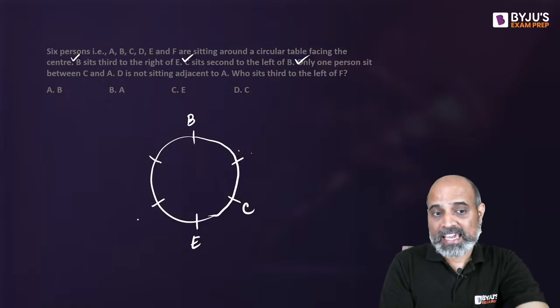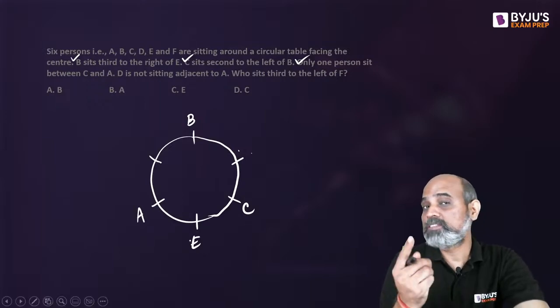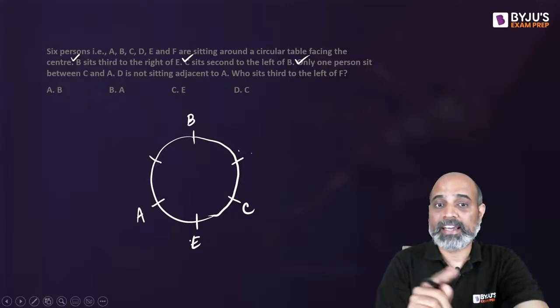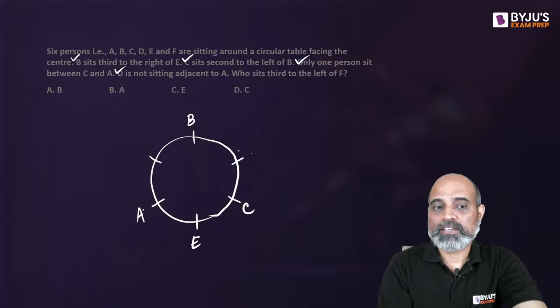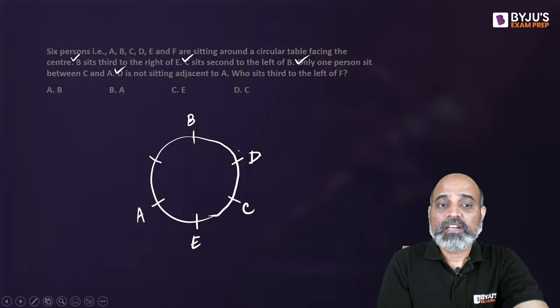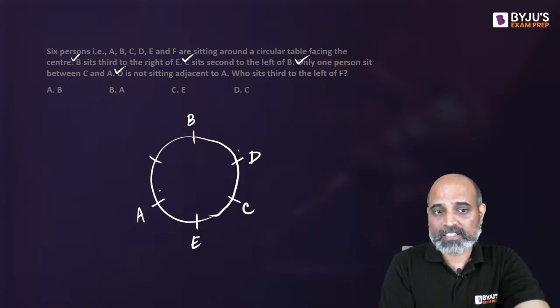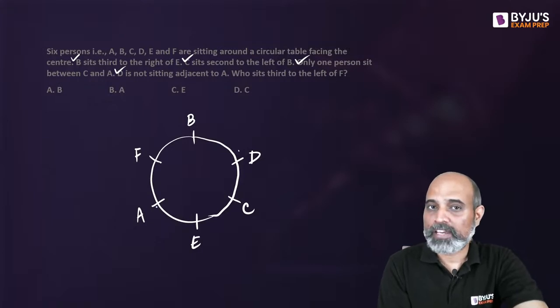So that means A has to be seated to the left of C, so that there is only one person E who is sitting between C and A, right? Next, D is not sitting adjacent to A. So if D is not adjacent to A, this is the only place D can go. Now the leftover letter that has not been filled is F. So F goes to the immediate left of A.